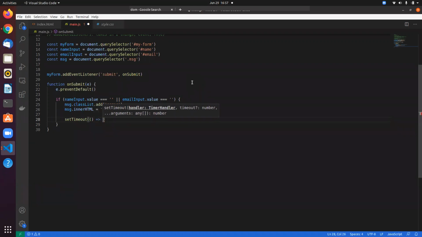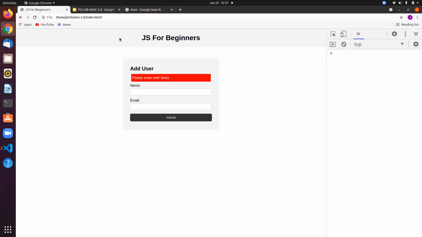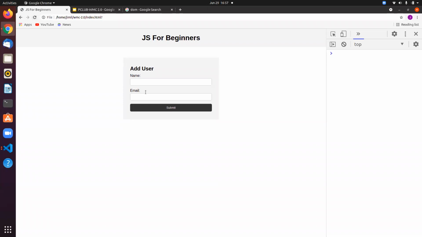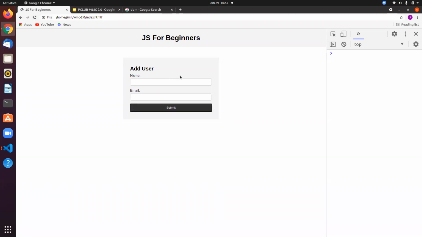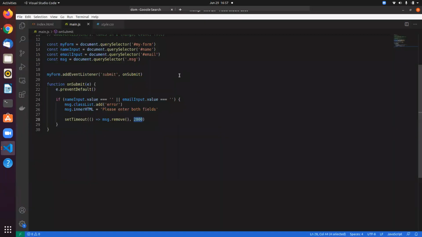So it takes in a function. What I want to do is I just want to remove this element from the DOM, right? And let's say I want to do it after 2 seconds, right? Takes in milliseconds, that's why 2000. So let us check it. I think this should go away. Yeah, see, so you can even do something with timeout and have stuff, right?